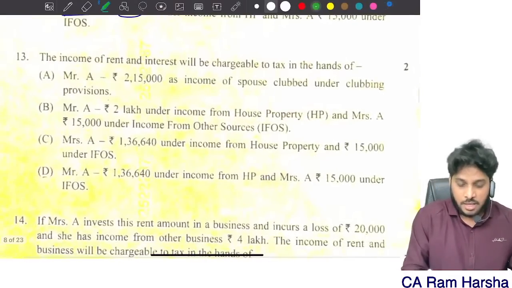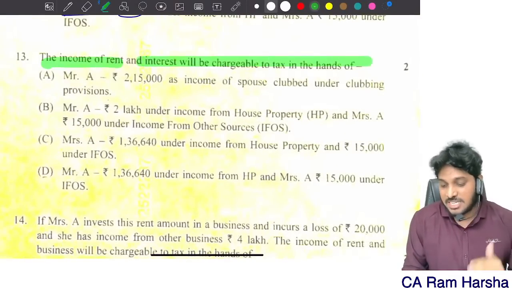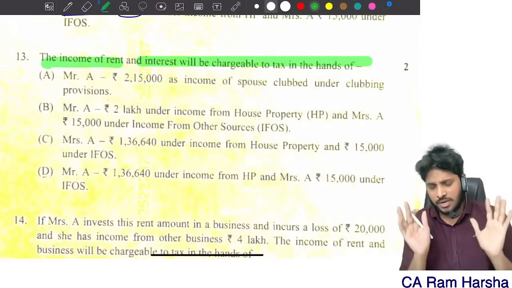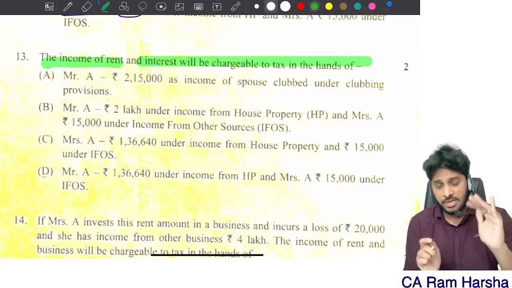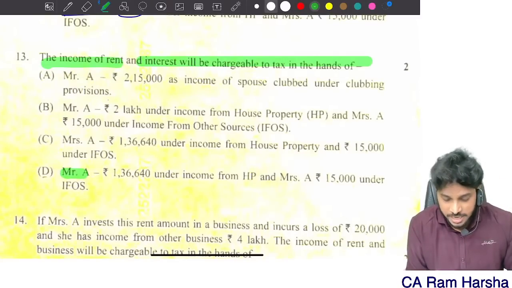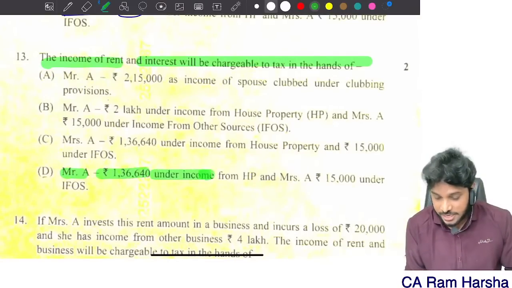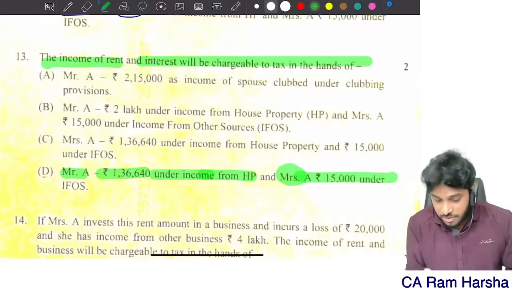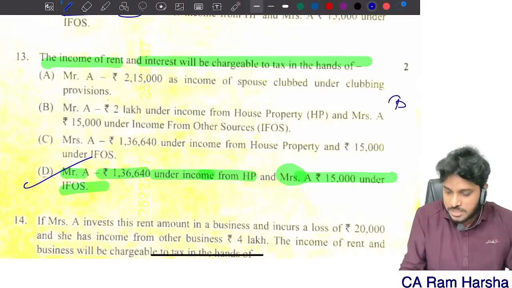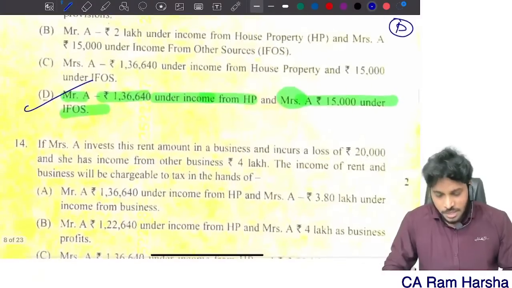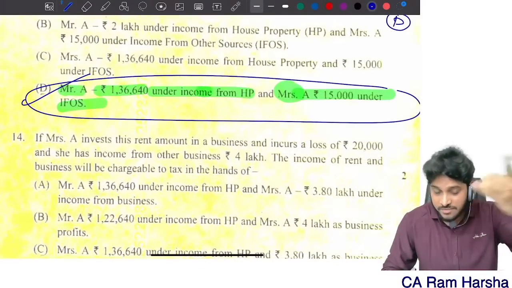Next. The income of rent and interest will be chargeable in the hands of whom? So this is a general question, forget about the previous one. Normally, interest income and rent, in whose hands is it taxable? Mr. A, 1,36,640 under income from house property. The wife, 15,000 is taxable under other sources. So which means D. That's it. This is the original answer which we understood when we read the case study.